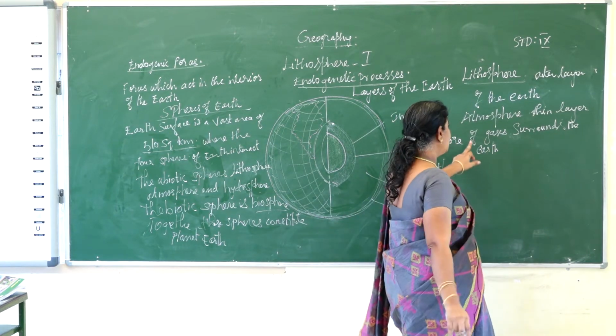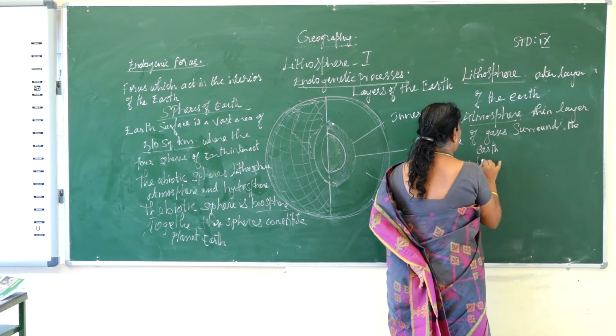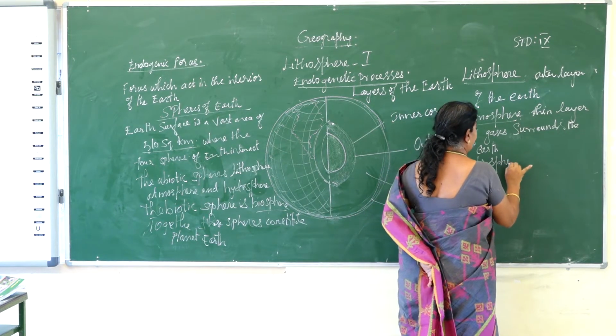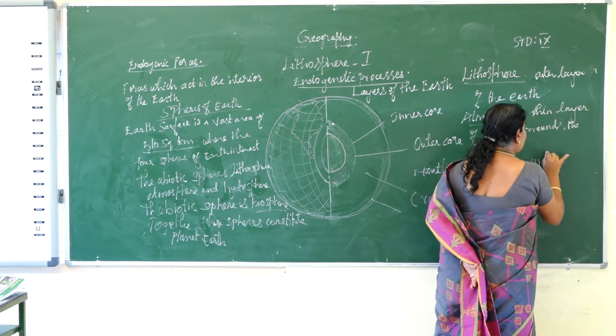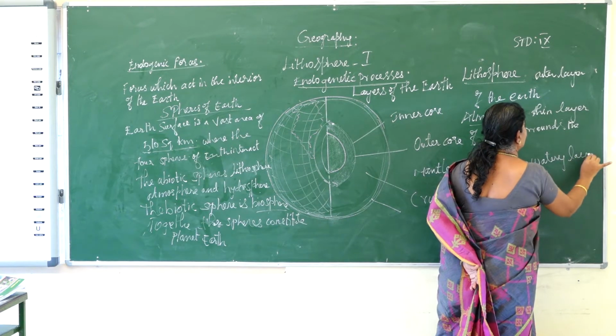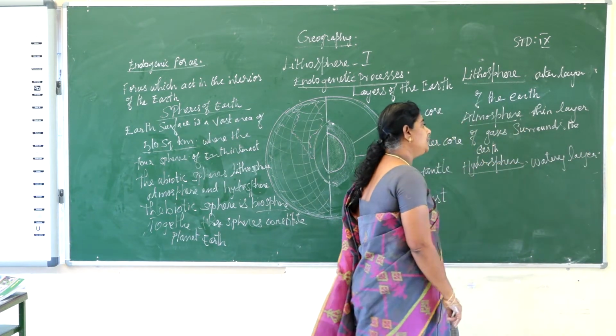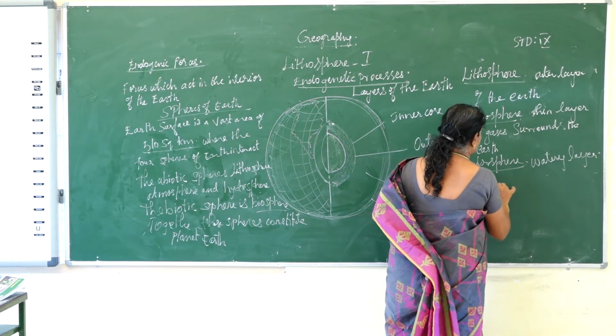And the next layer is the hydrosphere. Hydro is water, atmosphere is air. What is hydrosphere? It is a watery layer of the earth's surface.